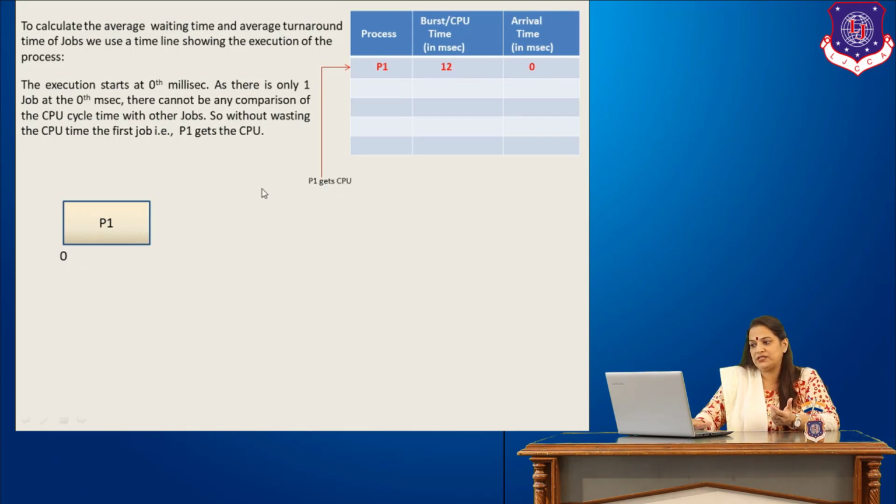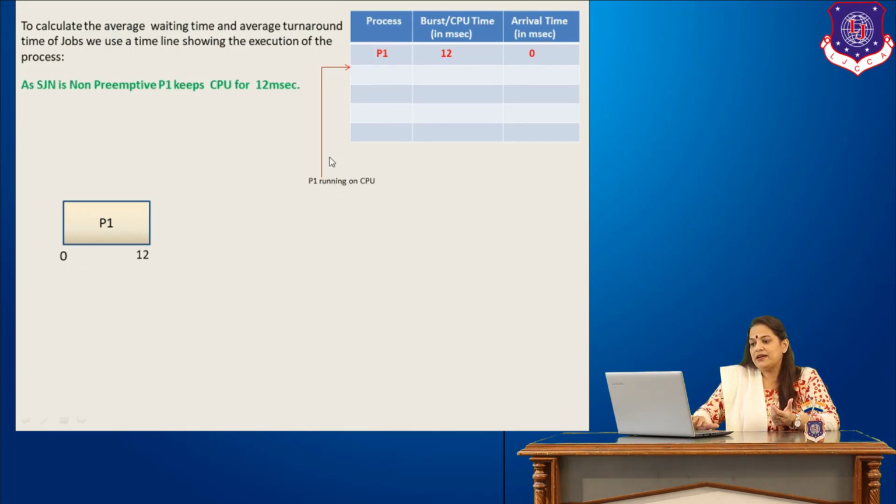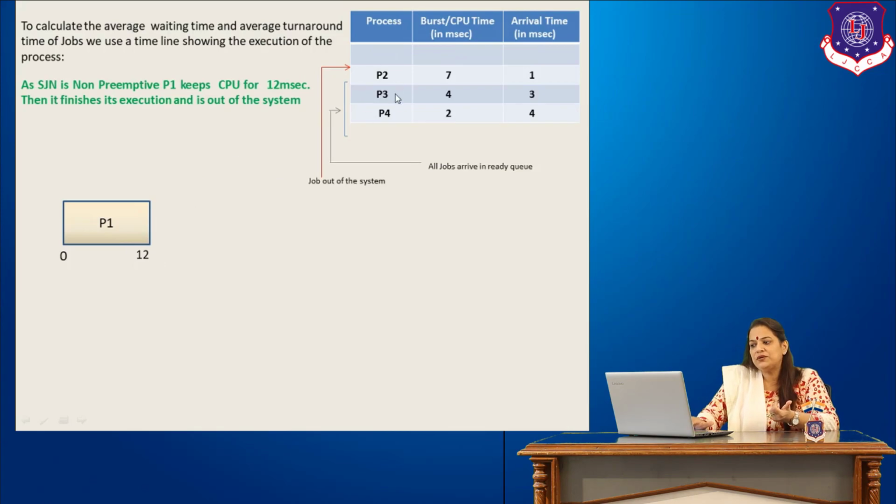So this is the job which is currently getting executed, in red. Now, P1 needs the CPU for 12 milliseconds. Since this algorithm is non-preemptive, once the job gets the CPU, it will keep the CPU and will release it on its own only after the execution is over. So, P1 keeps the CPU till the 12th millisecond. After the 12th millisecond, P1 is out of the system. P1 finishes at 12, and by that time, all the remaining 3 jobs have entered the system. So, we have P2, P3 and P4.